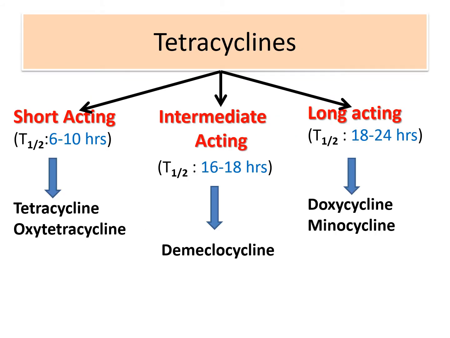Depending upon the duration of action, we can further classify these tetracyclines into short acting, intermediate acting as well as long acting agents. The short acting agents include tetracycline as well as oxytetracycline. These agents have a half-life of around 6 to 10 hours. Among the intermediate acting, demeclocycline has a half-life of around 16 to 18 hours, and the long acting agents are usually associated with 18 to 24 hours of half-life, and the agents include doxycycline as well as minocycline.